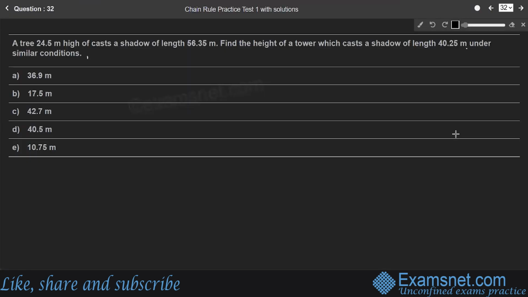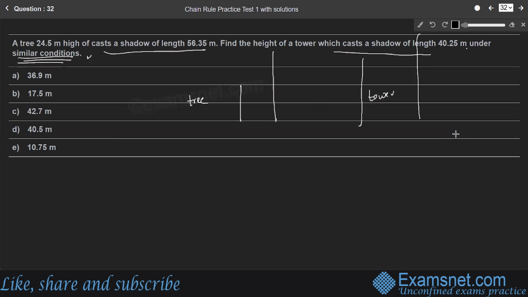Question 32. A tree 24.5 meter high casts a shadow of length 56.35 meter. Find the height of a tower which casts a shadow of length 40.25 meter under similar conditions. Here, under similar conditions, we'll consider two objects, a tree and a tower. Here the tree casts a shadow and also the tower casts a shadow.